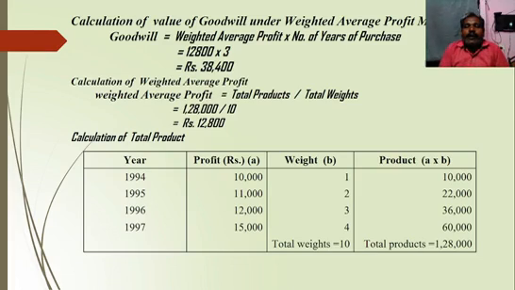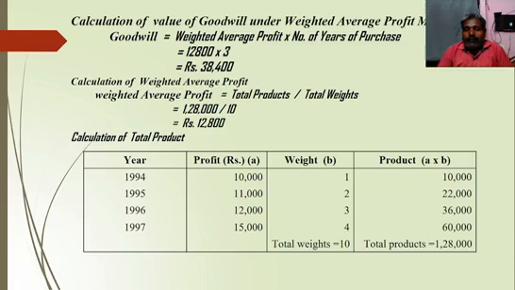So calculation of value of goodwill under weighted average profit method. The formula is weighted average profit into number of years of purchase. Then we should calculate weighted average profit. So weighted average profit equals total products divided by total weights. Then we should calculate total products and total weights with the following table. So calculation of total products, they are given years 1994, 1995, 1996, and 1997. We should take the profit of these years 10,000, 11,000, 12,000, and 15,000 respectively.